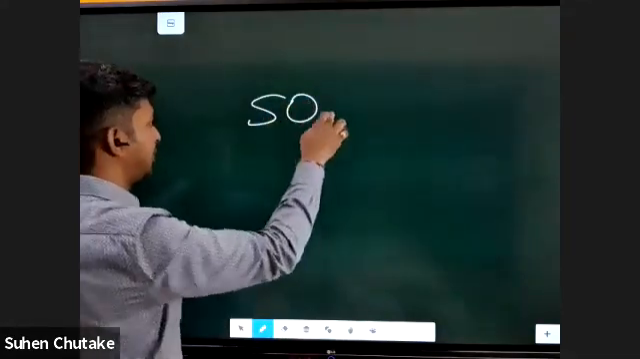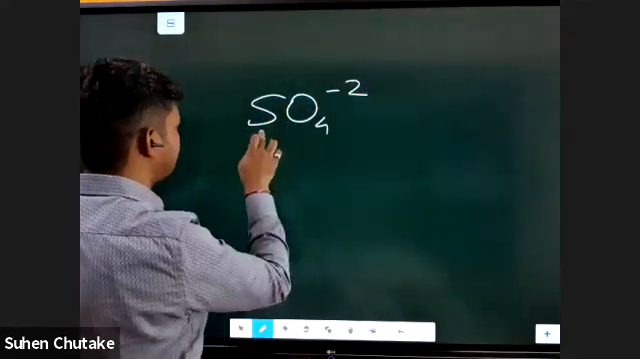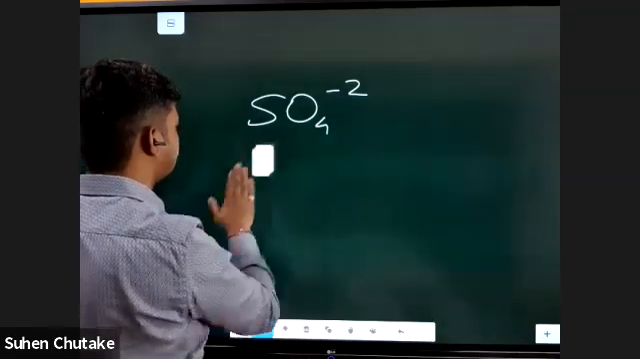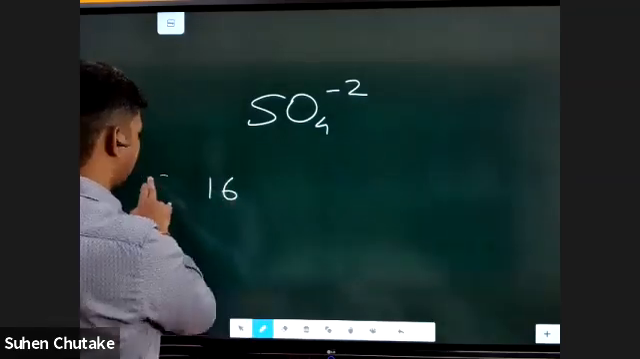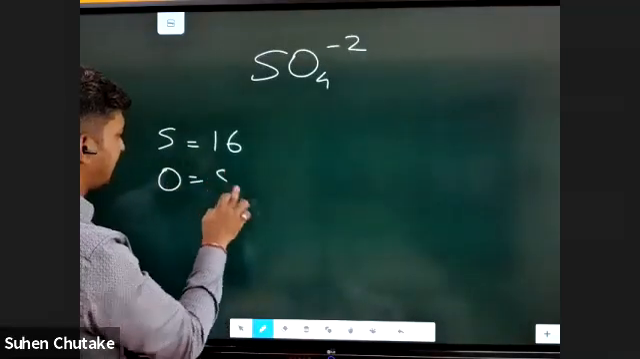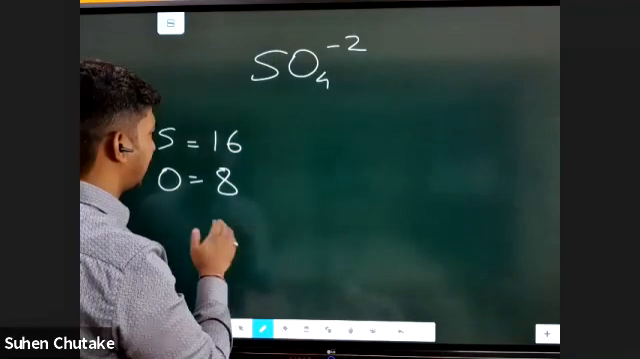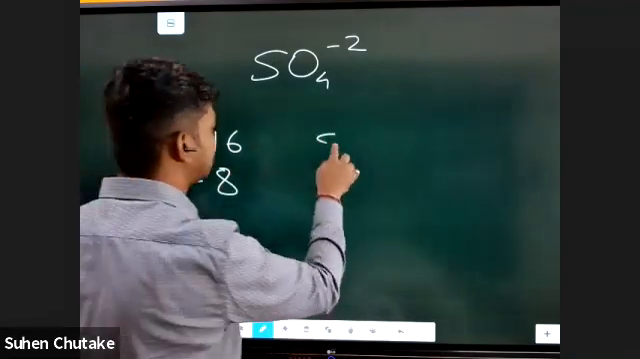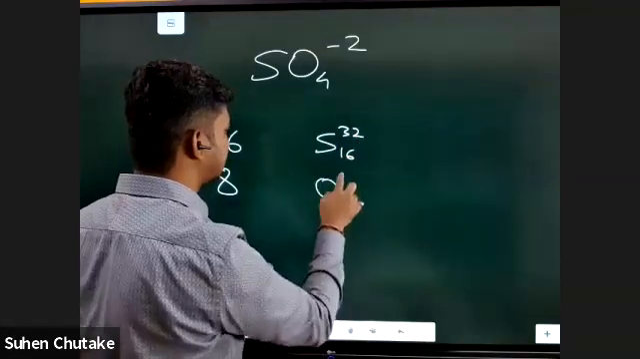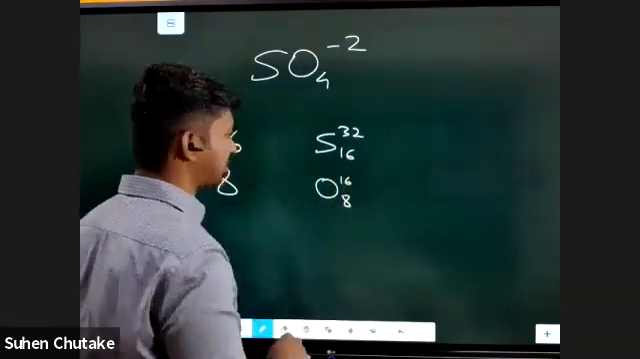pay attention over here. Sulfate minus 2. What is the atomic number of sulfur? Sulfur is 16, S equals 16. Then atomic number of oxygen is 8. Or I can write it like this also. Sulfur: 16 is the atomic number, 32 is the atomic mass number. Oxygen: 16 is the atomic mass number, 8 is the atomic number.